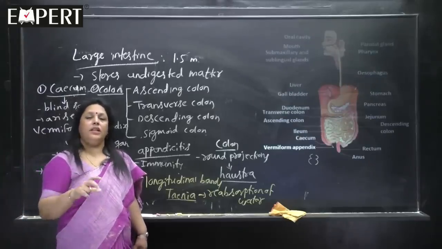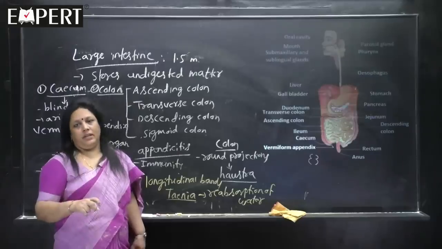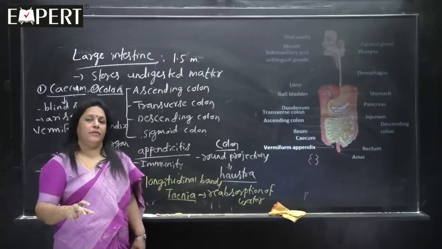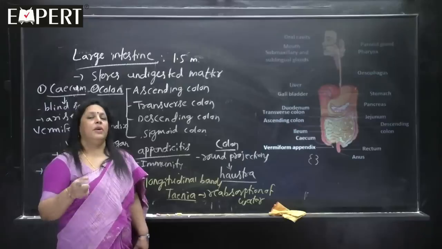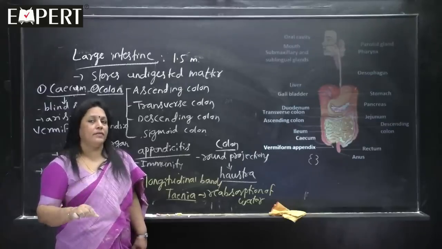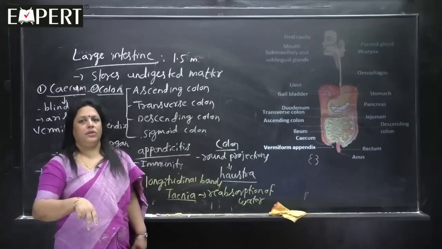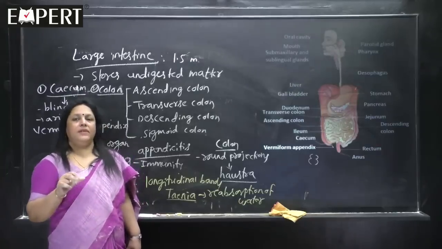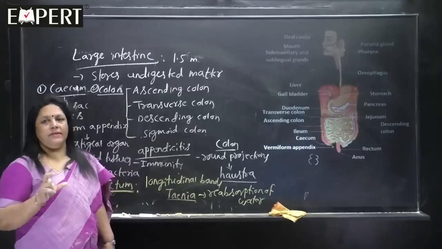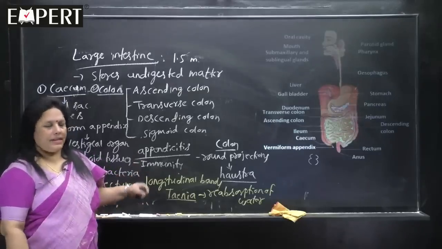So, it always tries to conserve the water. So, if at all reabsorption I refer, what you have to think? Body is trying to conserve the water source within our tissues, so that all the metabolic activities go on very well. So, this is about the large intestine.